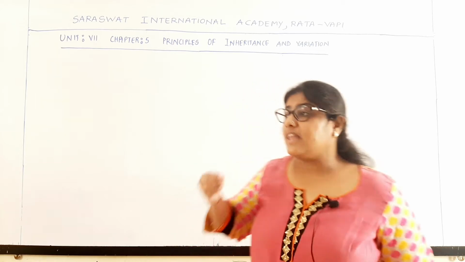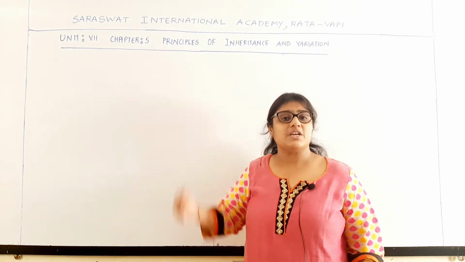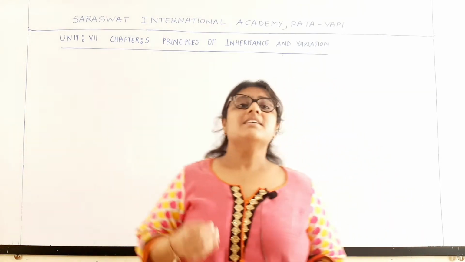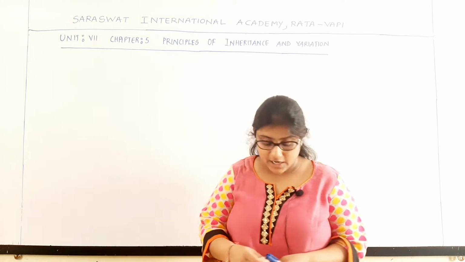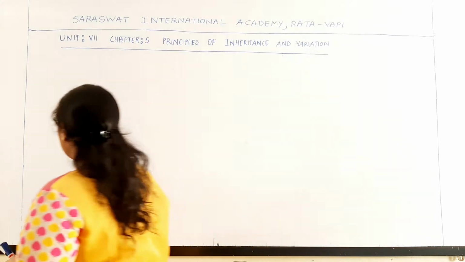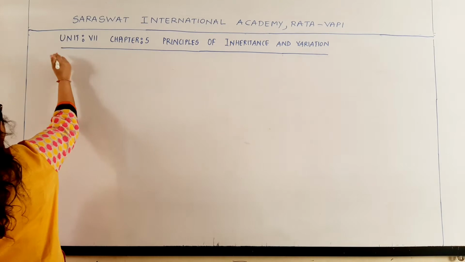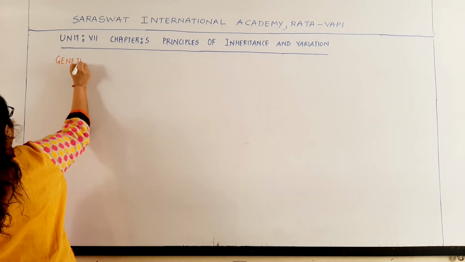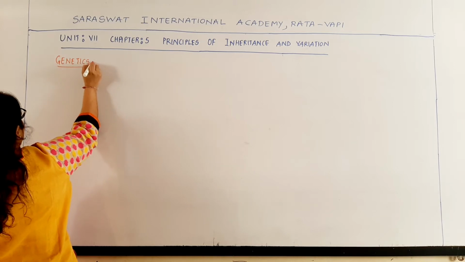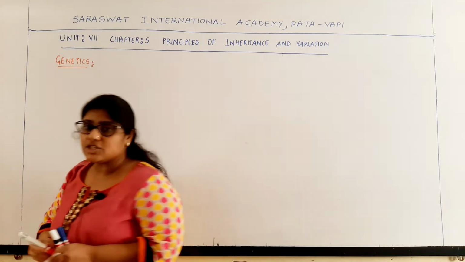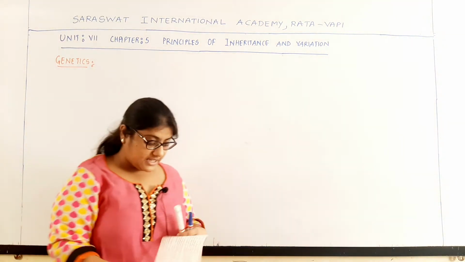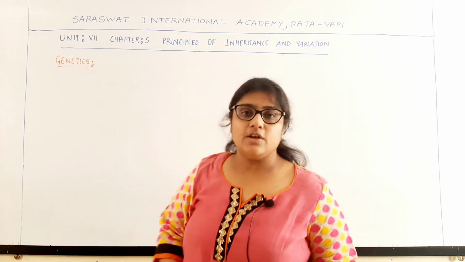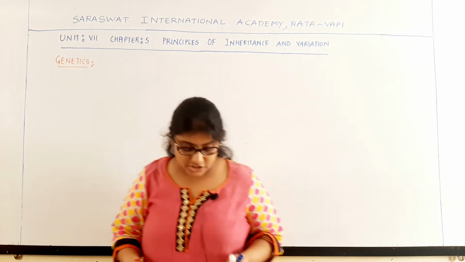If yes, then the answers to these questions are dealt with scientifically in a field of biology, and that field of biology which deals with these questions is called genetics. The answers to all such questions are given in the field of biology called genetics.